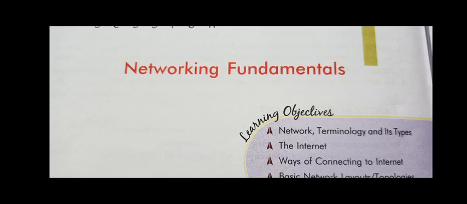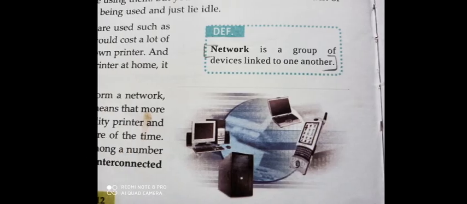Okay, let us start our next topic, that is networking fundamentals. Before going ahead with this topic, let's discuss what is network. Network means a group. Whenever we talk about social networking, it means a group of people connected together. Similarly, whenever we talk about computer network, it means a group of computers connected together with each other. So this is called network.